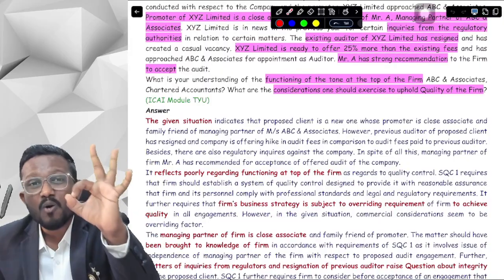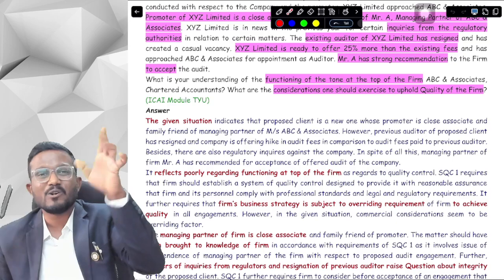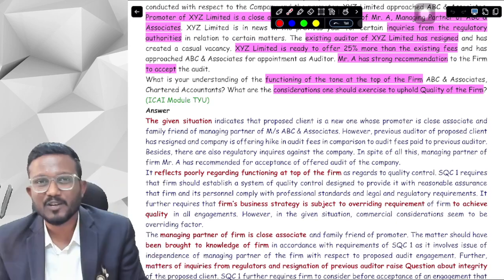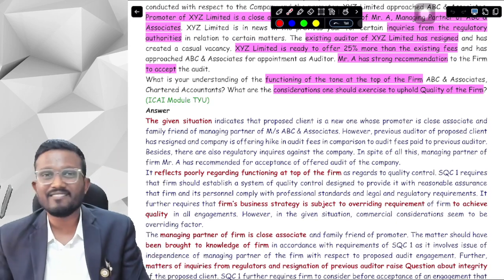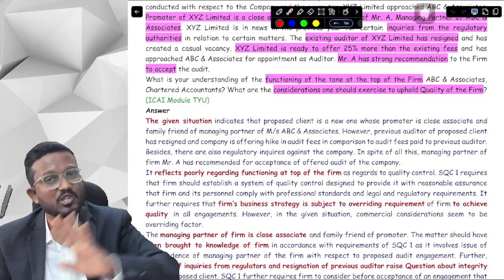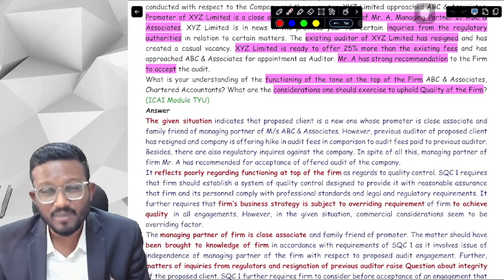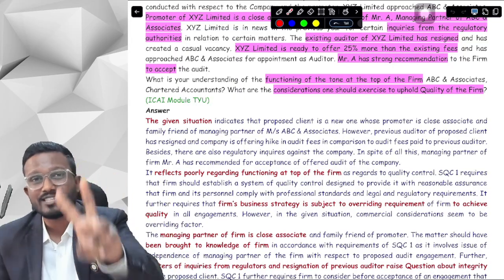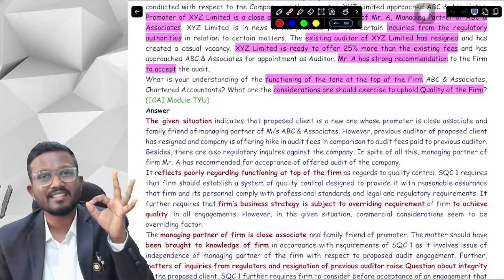You get 0 marks for writing the given situation, because ICA also knows that we copy just the facts of the question in the given situation. So ICA doesn't give any of the marks. Which means that should we skip writing given situation? No, you should not skip writing given situation, but you should write it in mostly 2 or 3 lines. You should not waste more than that of your time.